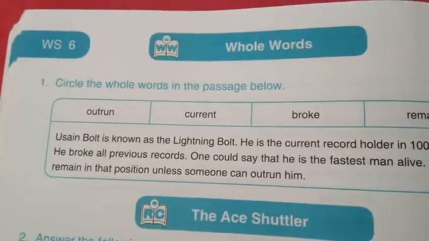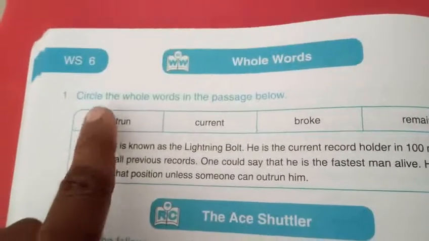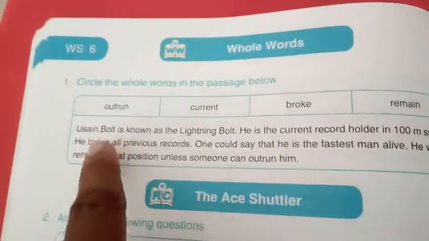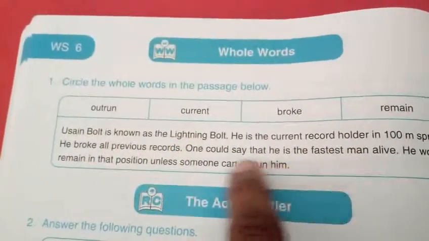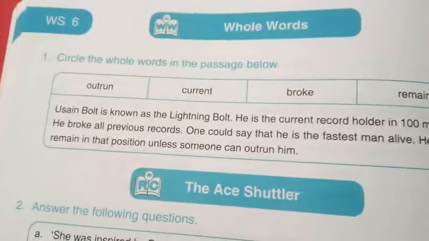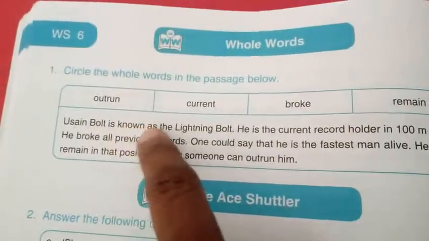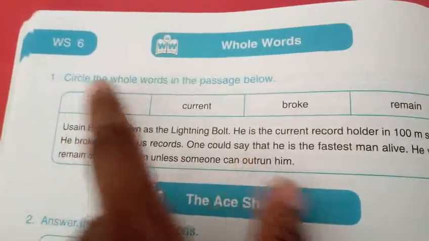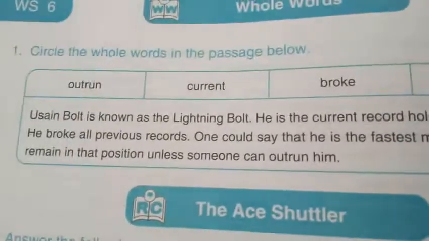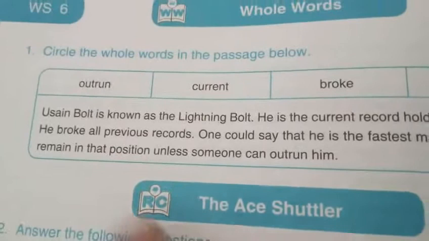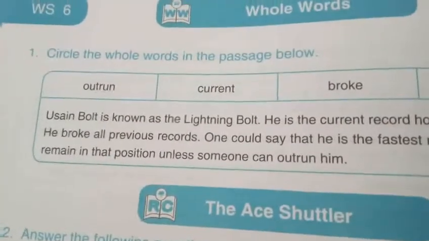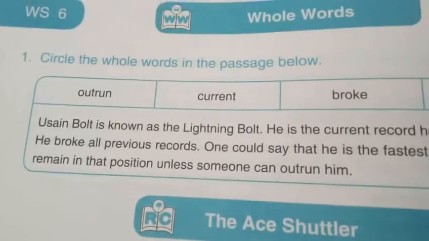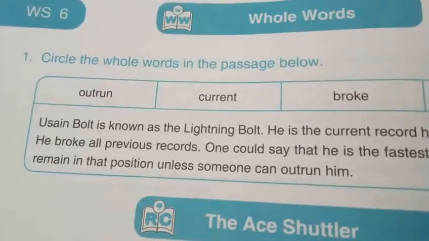Yes. See this, my dear children. Here it says, circle the whole words in the passage below. First you have to read the passage. After that, while you are reading, if you find any whole words, what you have to do? You have to circle that. You have to find the whole word and then circle that. Okay. Yes. So, you will read this, my dear children.